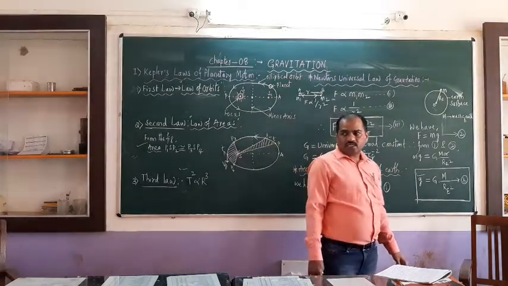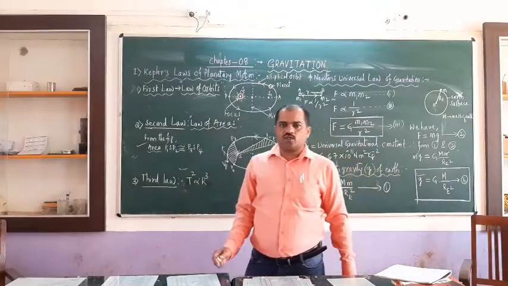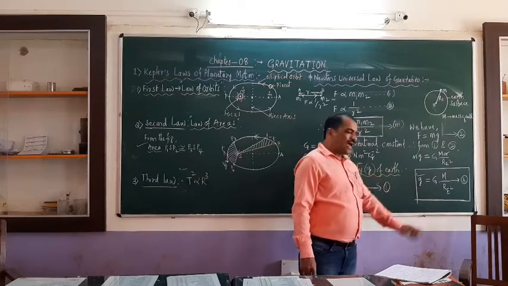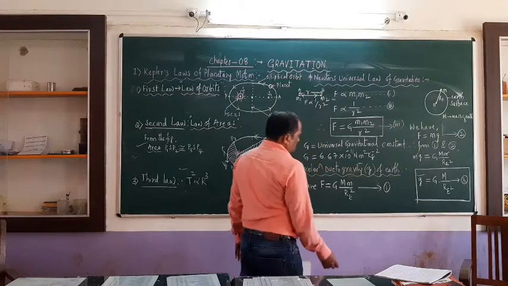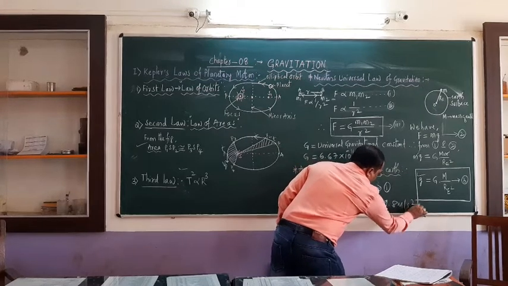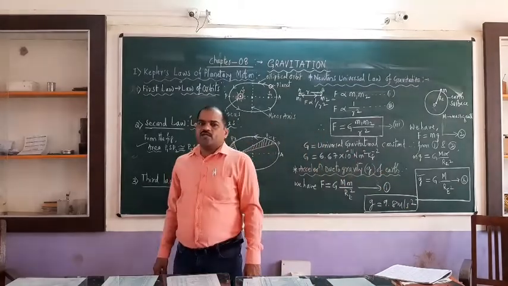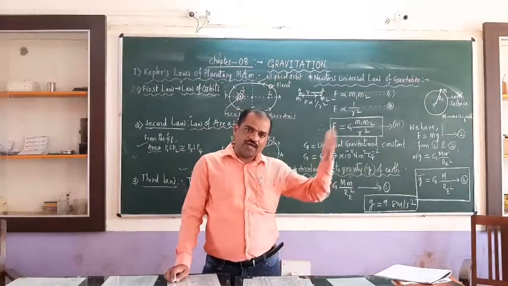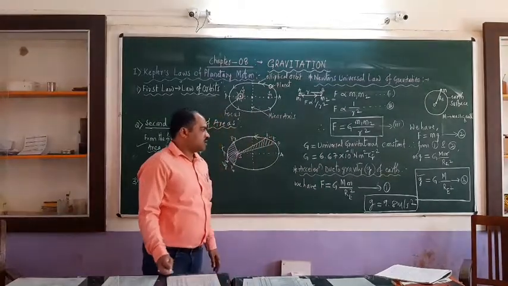Already the mass of the earth is calculated and known. And RE, the radius of the earth, we also know. Capital G is also known. So by knowing this, the value of g can be calculated. The value of g on the surface of the earth is found to be 9.8 meters per second square. This is the acceleration due to gravity of the earth. It varies on the surface of the earth, but not too much. So this is about some of the important concepts.